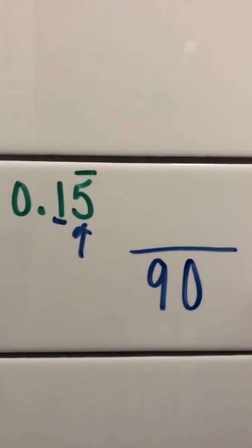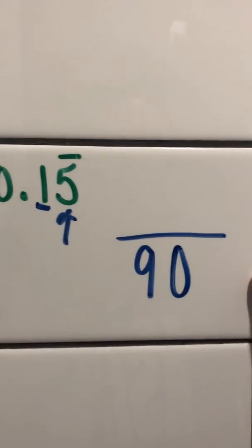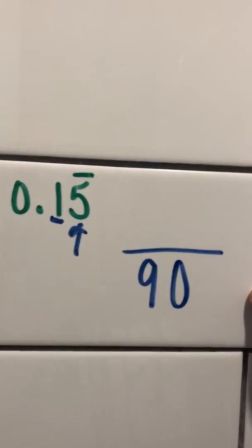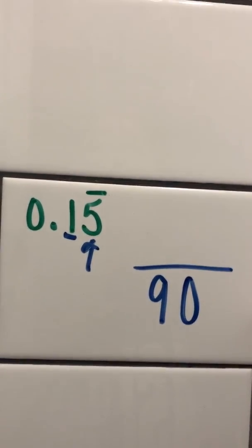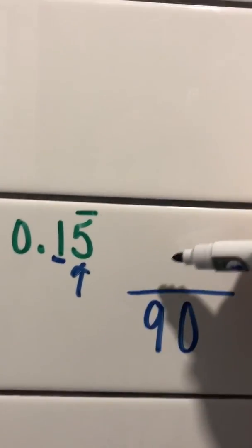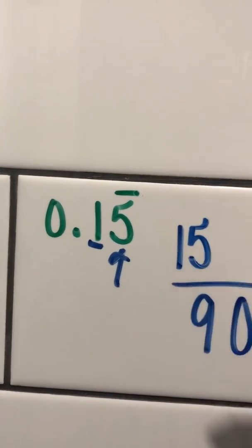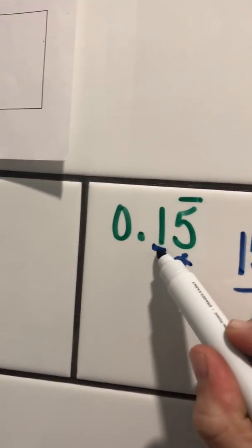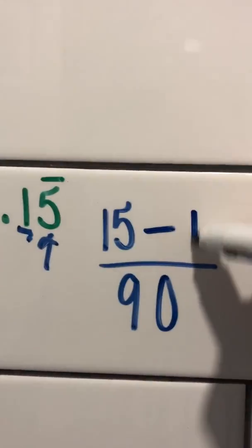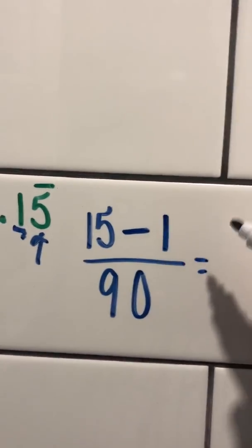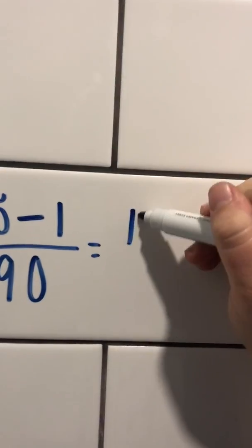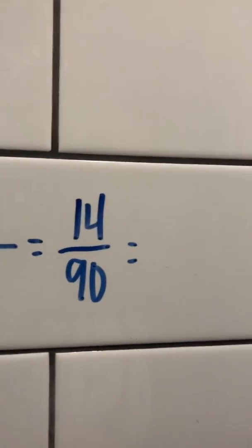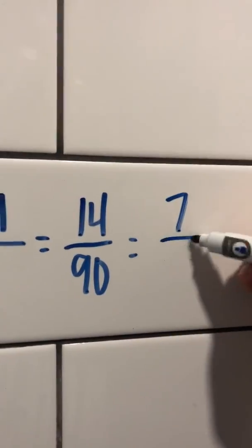For my numerator, I'm going to take all of the decimal digits. If you're looking at step 2 on the notes, it says take all of the decimal digits and subtract the non-repeating digits. What that looks like is I have all of my decimal digits, 1, 5, and I'm going to subtract my non-repeater, my 1 here. So when I simplify this out, I end up with 14 over 90. And now I'd like to reduce, and I end up with 7 over 45.